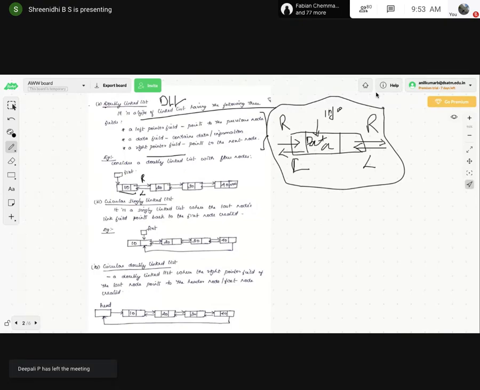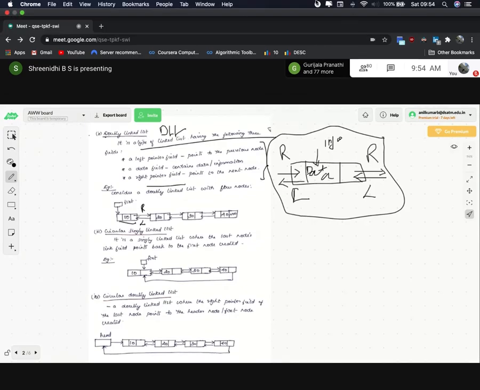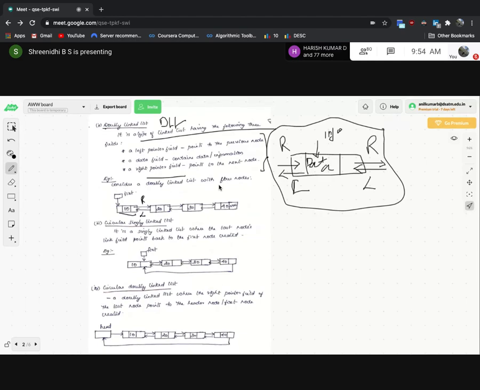Thank you. Good. So this is about the doubly linked list, a brief description. The left pointer link points to the previous node of the data. The right pointer points to the next node. Okay.